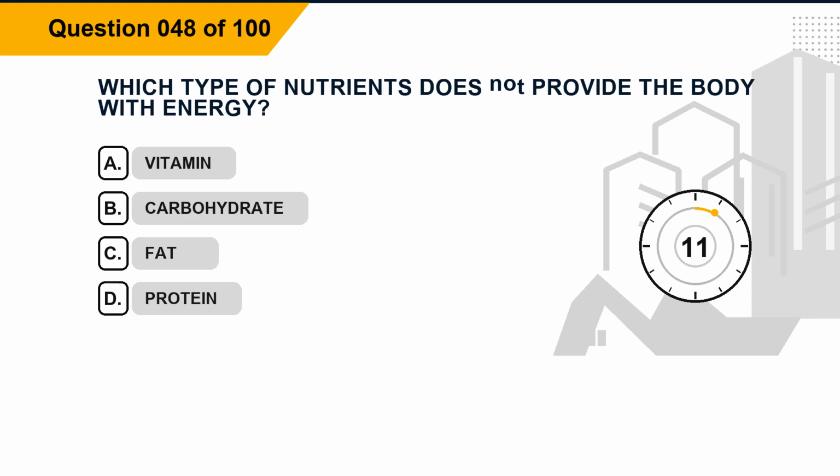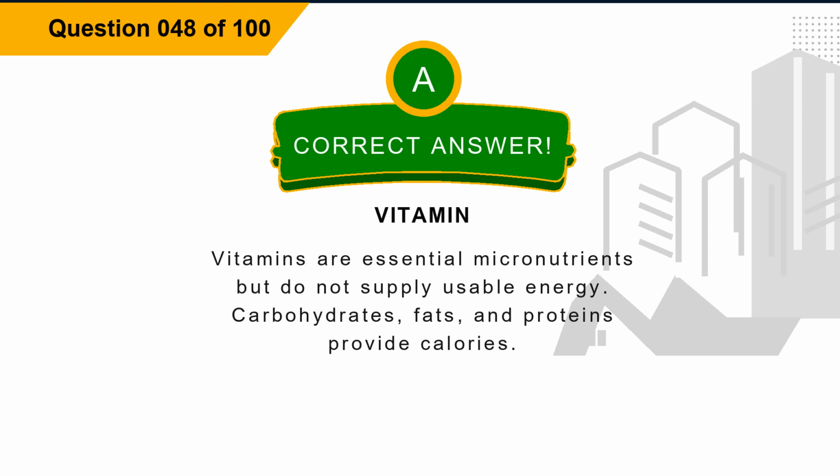Question 48. Which type of nutrients does not provide the body with energy? Option A, vitamin. Option B, carbohydrate. Option C, fat. Option D, protein. The correct answer is option A, vitamin. Explanation. Vitamins are essential micronutrients but do not supply usable energy. Carbohydrates, fats, and proteins provide calories.